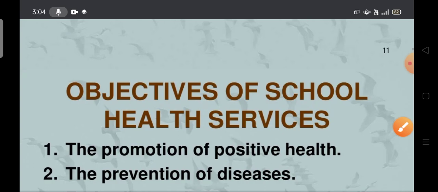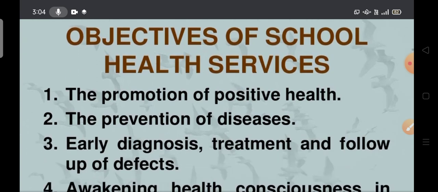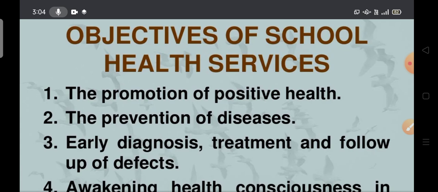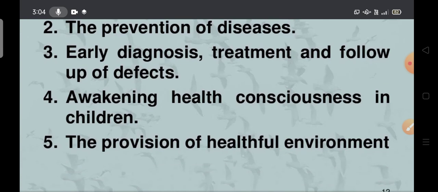Why do we have to study it? What is the main importance of school health services? To protect, to promote, to control and to maintain the health of school-going children. It's clear? Next, the objectives of school health services: promotion of positive health, prevention of diseases, early diagnosis and treatment and follow-up of defects, awakening health consciousness in children, and the provision of a healthful environment.